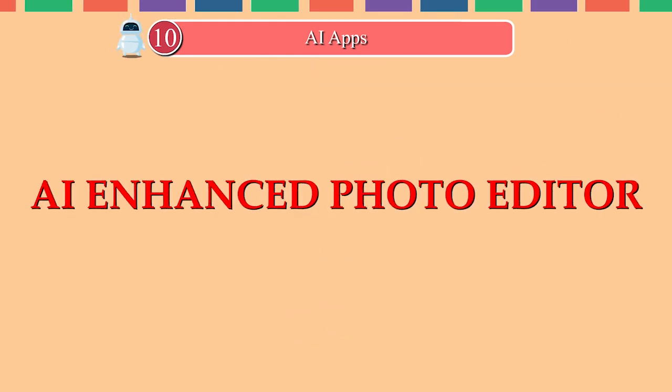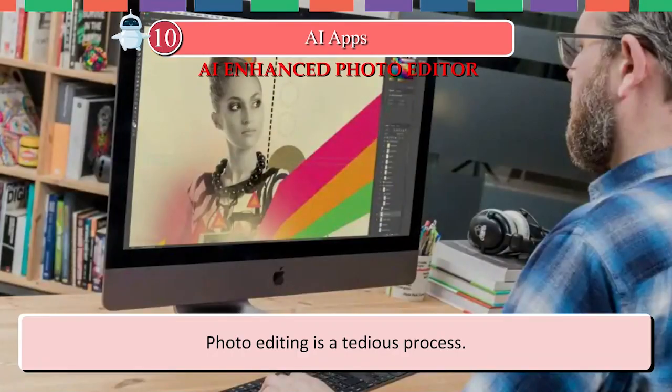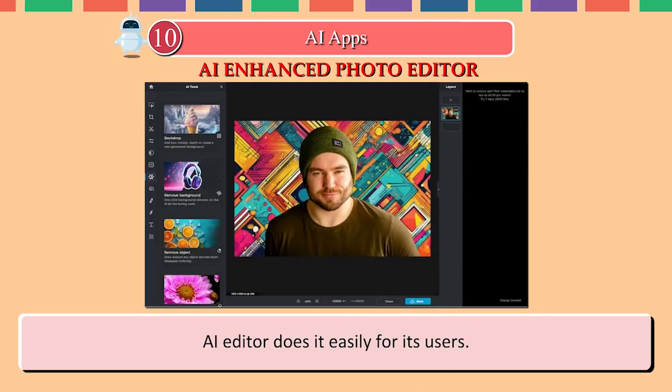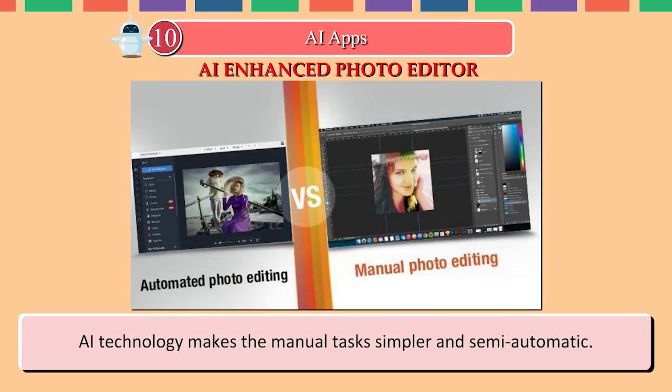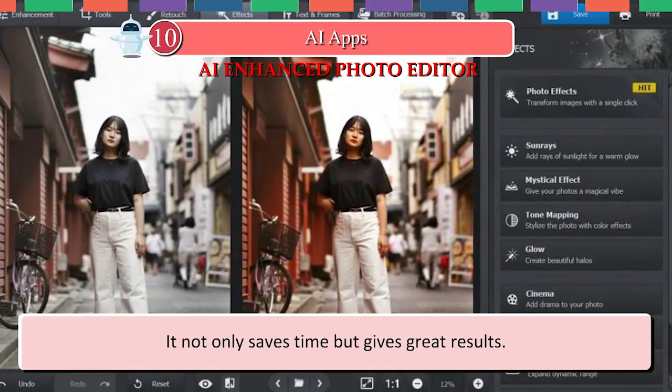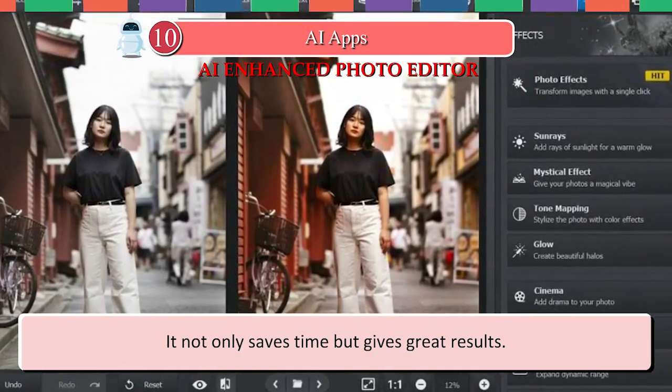AI Enhanced Photo Editor. Photo editing is a tedious process. Much time is consumed in removing skin imperfections, aligning the tone of the sky, etc. An AI editor does it easily for its users. AI technology makes manual tasks simpler and semi-automatic. It not only saves time but gives great results.